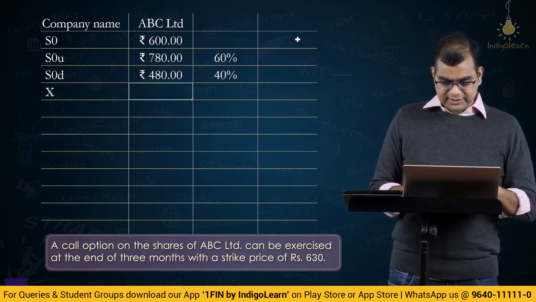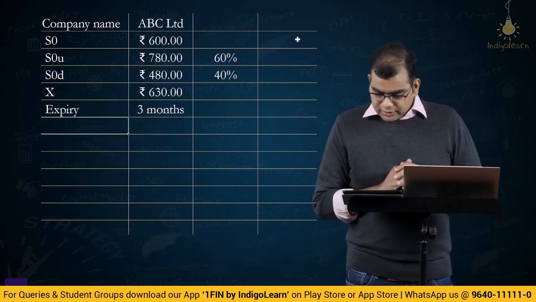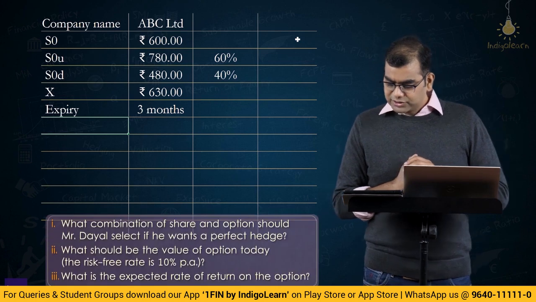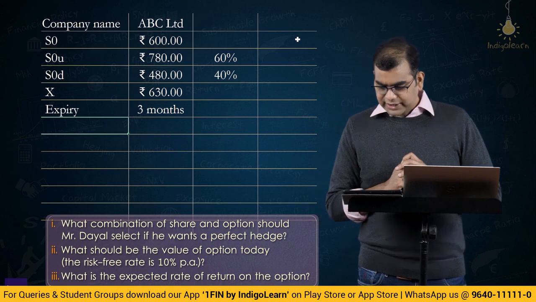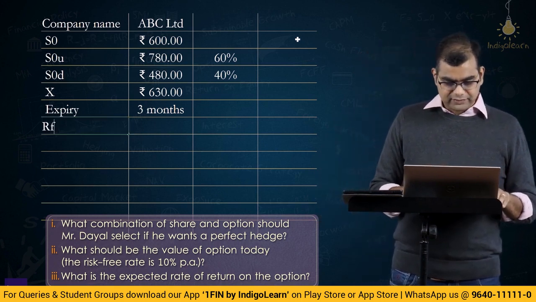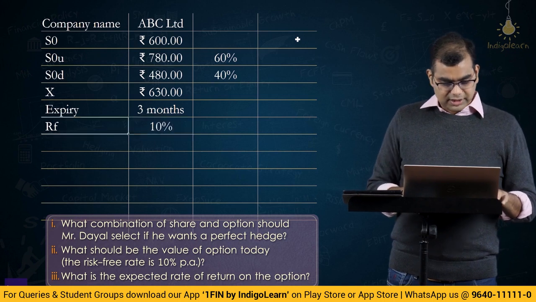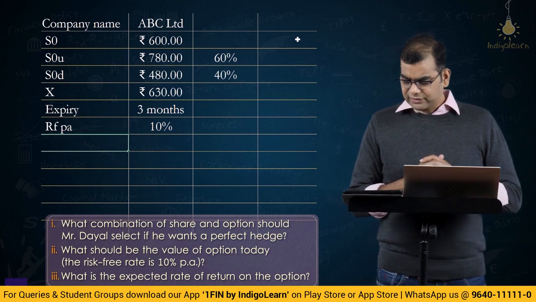So X is 630, expiry is 3 months. What combination of share and option should Mr. Dayal select if he wants a perfect hedge? What should be the value of the option today? Assume the risk-free rate is 10% per annum. RF is 10% per annum. What is the expected rate of return on the option?